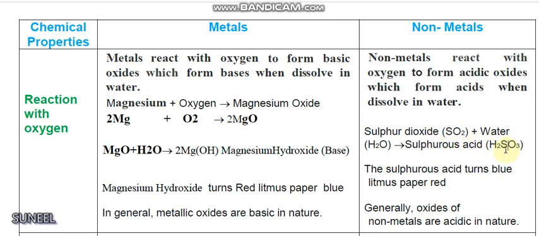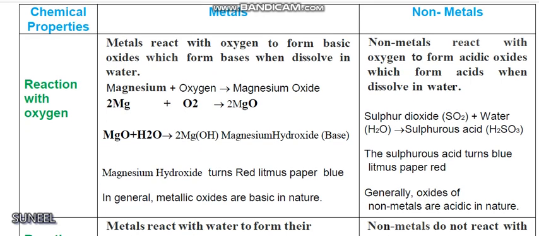And in its name itself it is saying acid. So sulfurous acid is acidic in nature and again it can be checked through the litmus paper test. It turns blue litmus red, which is the property of acids. So in general, oxides of non-metals are acidic in nature.